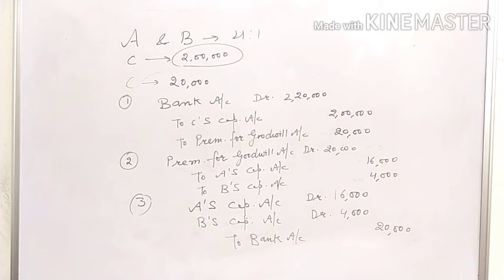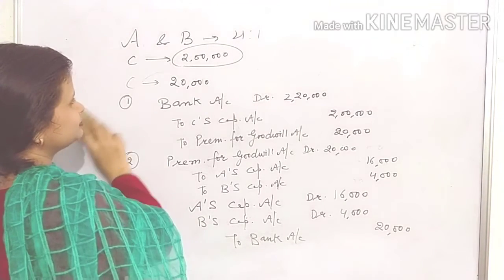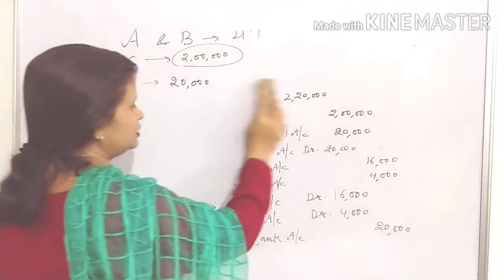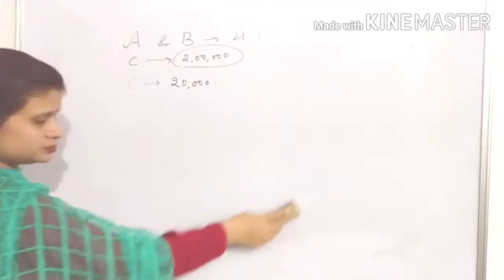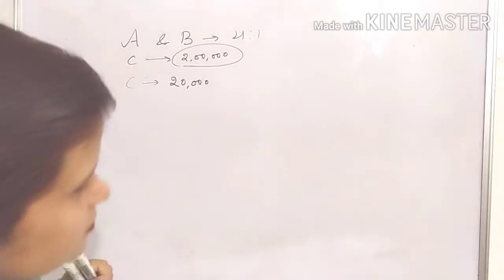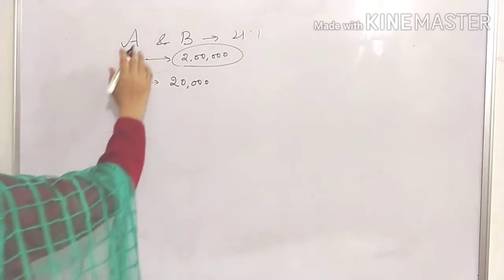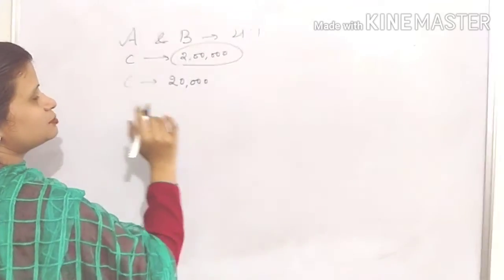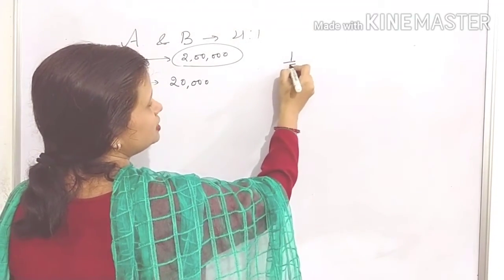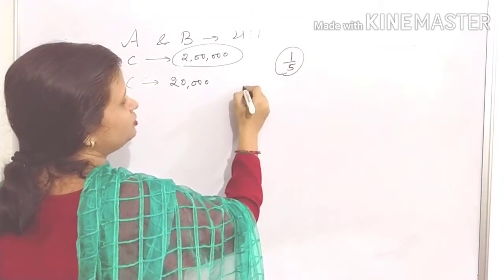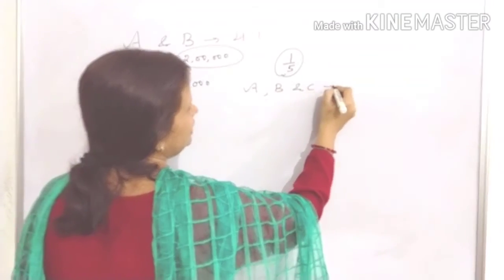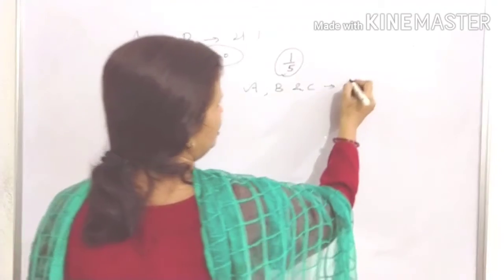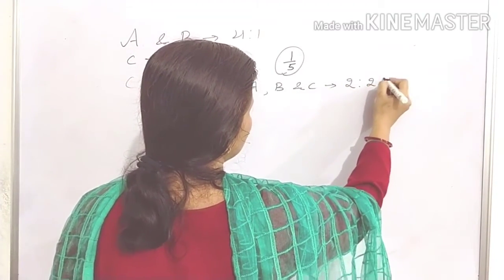And take one more situation. What is given in the question? This one. C is coming for 1/5 share and the new PSR between A, B and C will be 2:1.